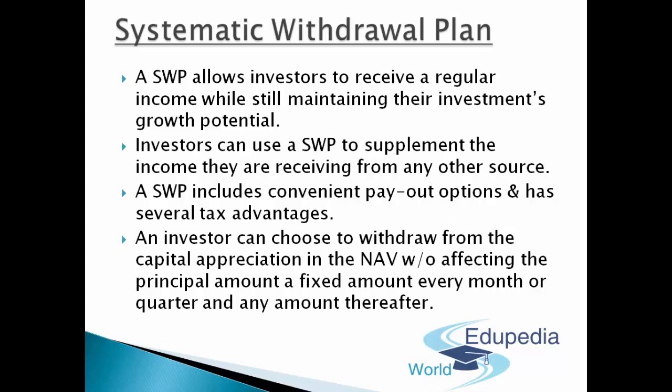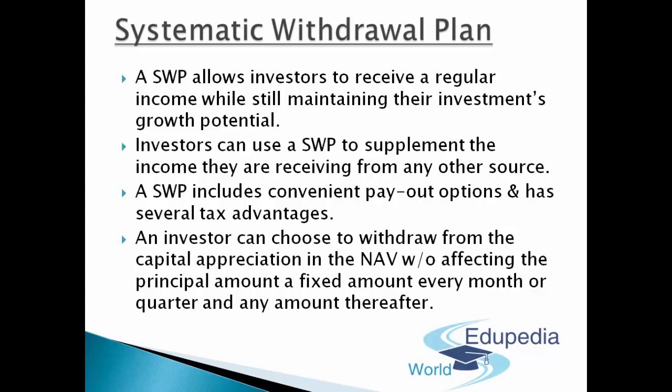Same goes with systematic withdrawal plan, SWP. It allows an investor to receive a regular kind of income while maintaining their investment's growth potential as well. So they can use this to supplement any income they are receiving from any other source. So that's an added advantage. Plus, they have convenient payout options. They can easily walk out as and whenever they want. Plus, it has several tax advantages to invest in these kinds of schemes as well. So this was all about systematic withdrawal plan.